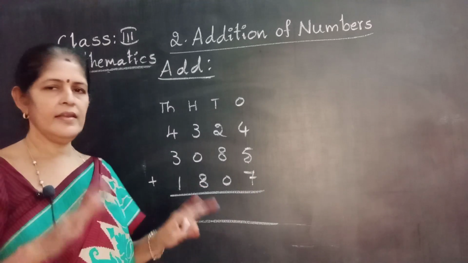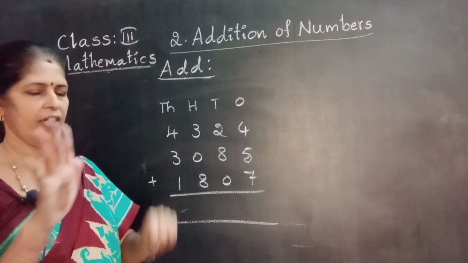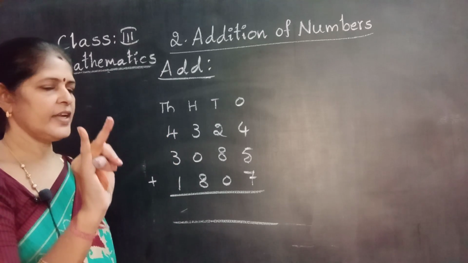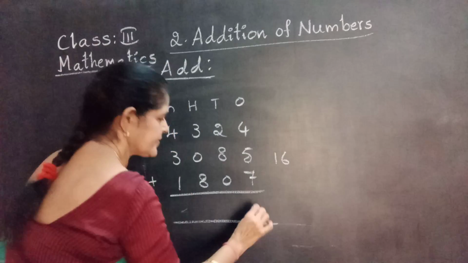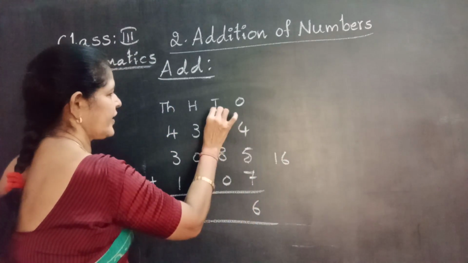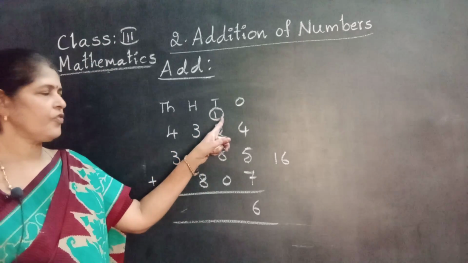9 in the mind. Take 7 fingers. 9 after. 10, 11, 12, 13, 14, 15, 16. Right side. 6 right in the ones place. 1 carry forward to tens. Start addition from carry forward number.